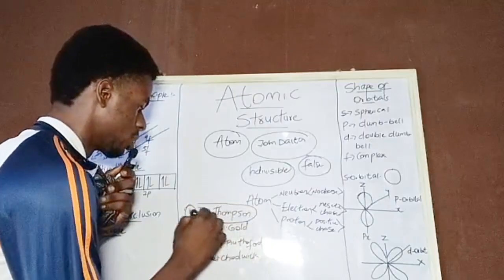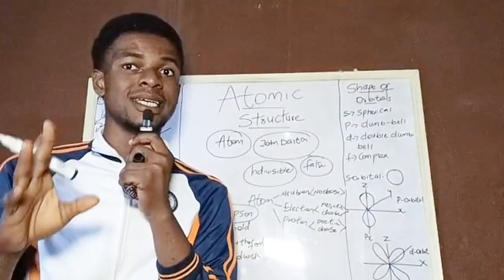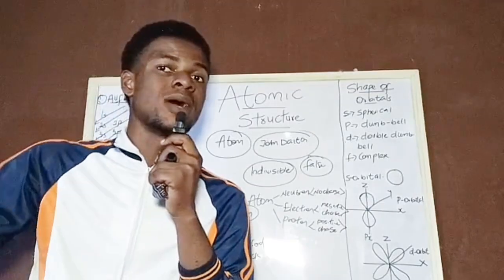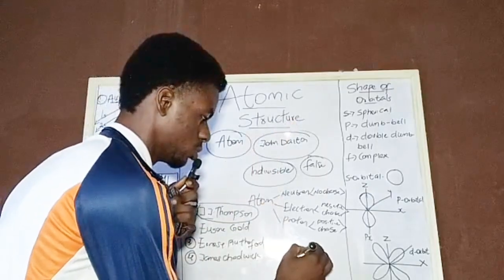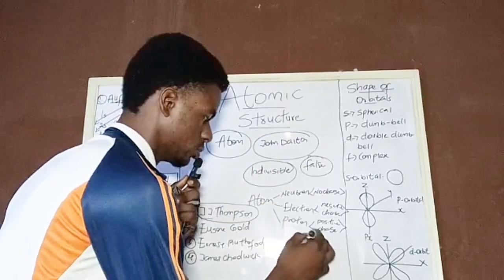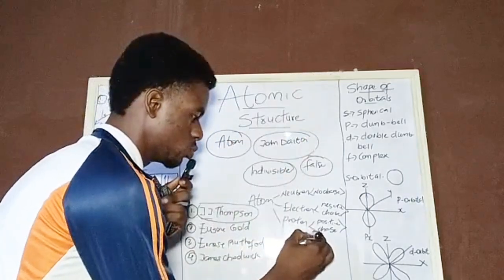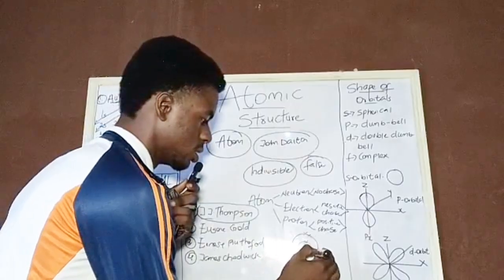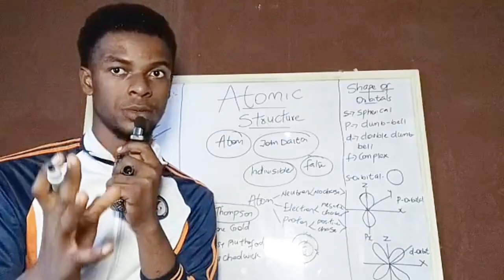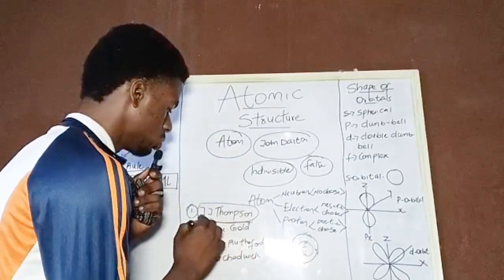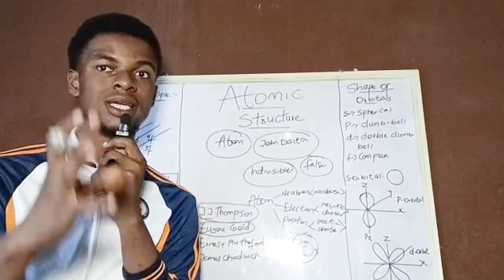Now, J. J. Thomson discovered the electrons, which are negatively charged and exist at the outer shell of an atom. When you draw your shell, this is your small nucleus. They call this one the inner electron. This is your outer shell. So the electrons that revolve around it, for example 2, 4, 6, 8, they call these electrons. It was discovered by a man called J. J. Thomson.